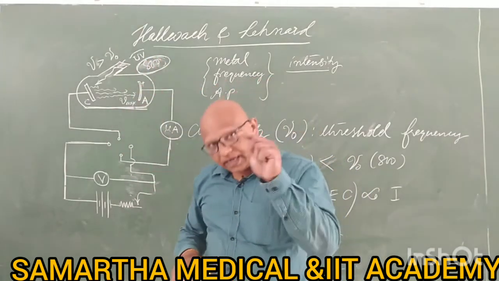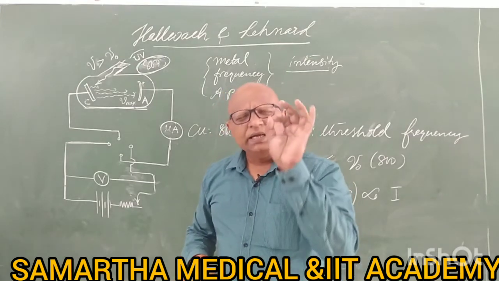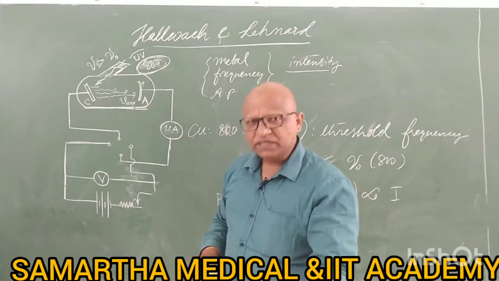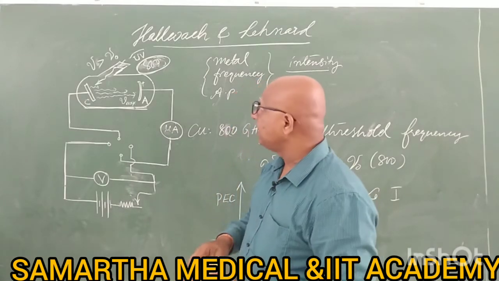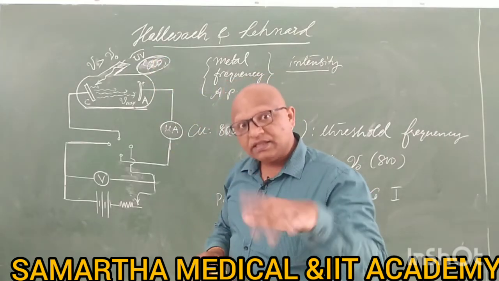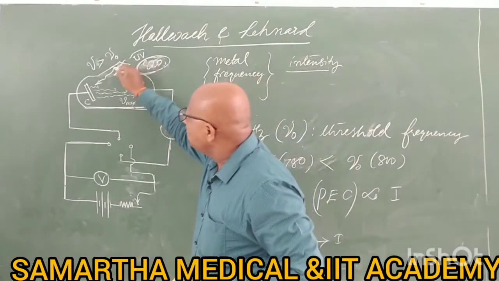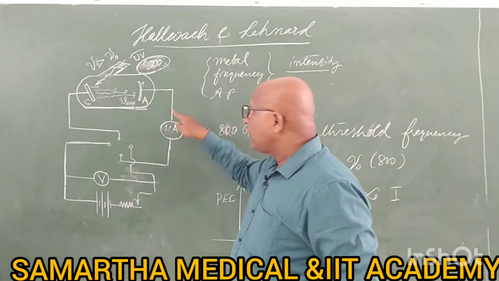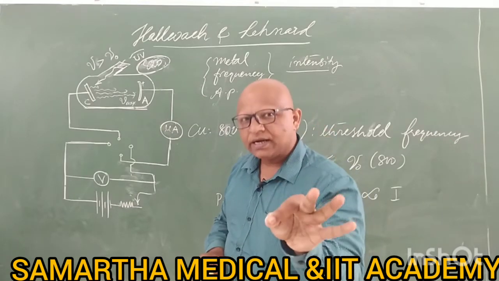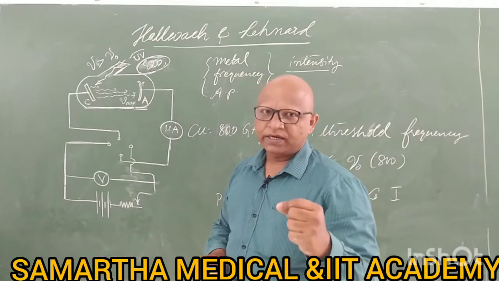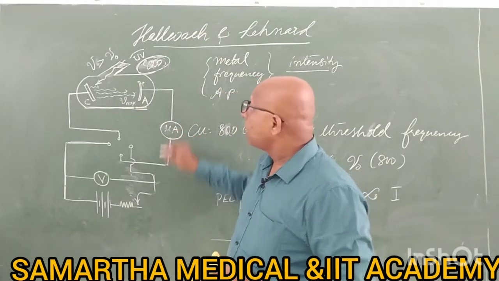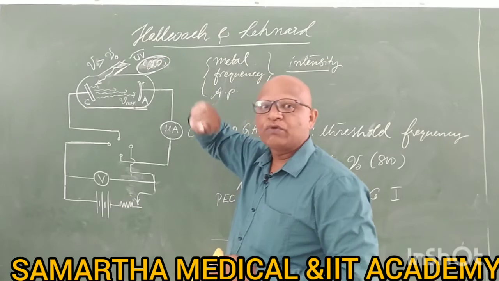If you are using 800 or 820 gigahertz, which is greater than the threshold frequency, and you use the dimmest, the weakest, the faintest light, even then you are getting a current, a smaller amount of current, however it is not 0. You will get current for a frequency greater than the threshold frequency.